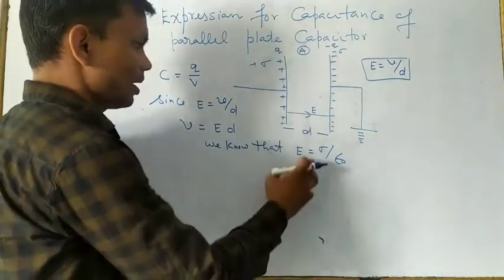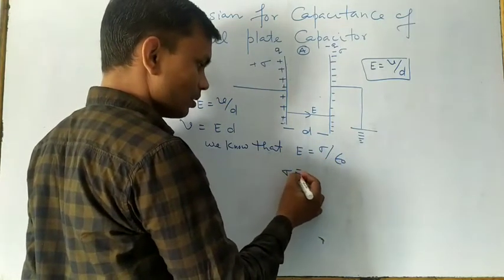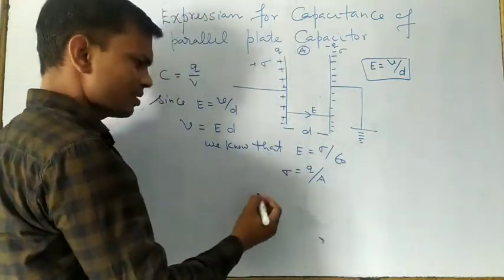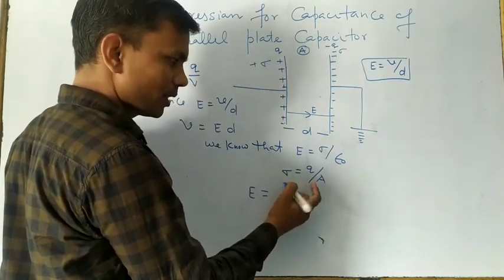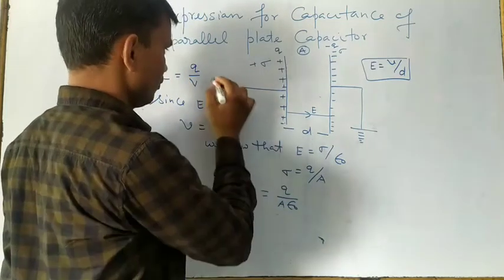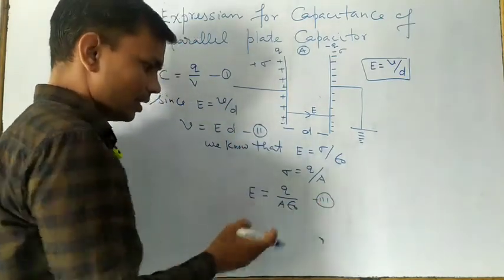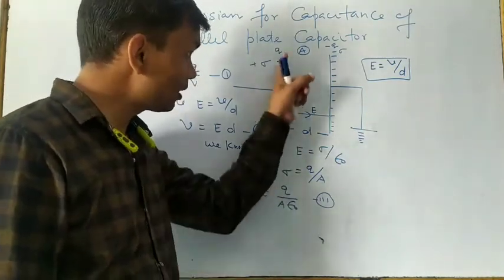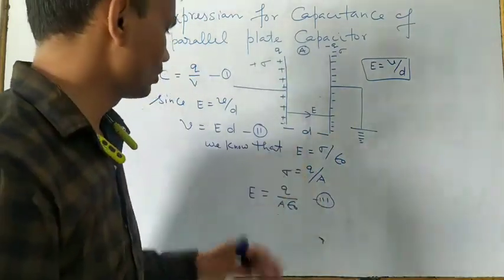By the definition of surface charge density, sigma is Q over the area of each plate, which is A. So the electric field E is equal to sigma; in place of sigma you put Q by A, so Q over A epsilon naught. Suppose this is equation 1, this is 2, and after this is 3. Now here the electric field: Q we know, the area of each plate we also know, and epsilon naught is a constant, and its value is known, right?